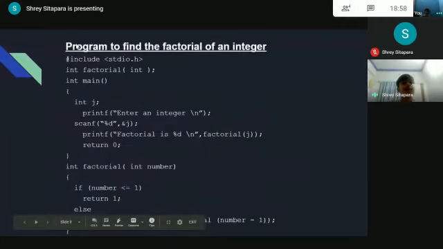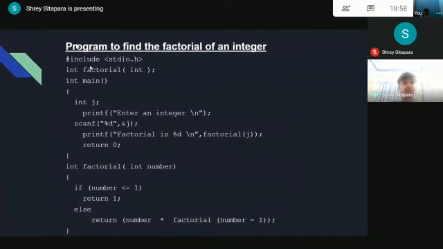So here is the example. Here we are finding the factorial of an integer which a user inputs. Here it's int factorial. Here the defined function is factorial, and main is the predefined function. First, the value of an integer whose factorial is to be found is taken from the user.